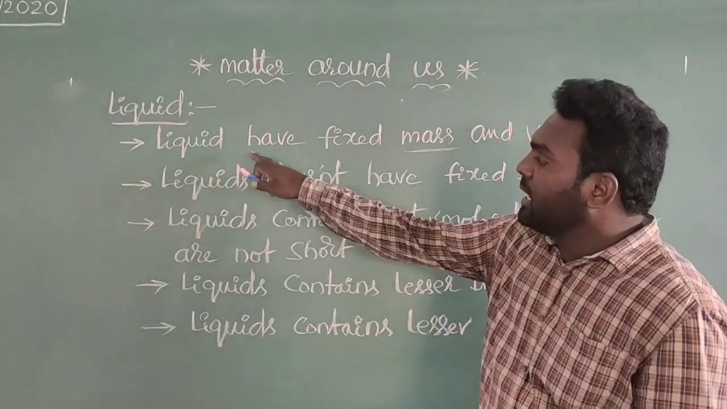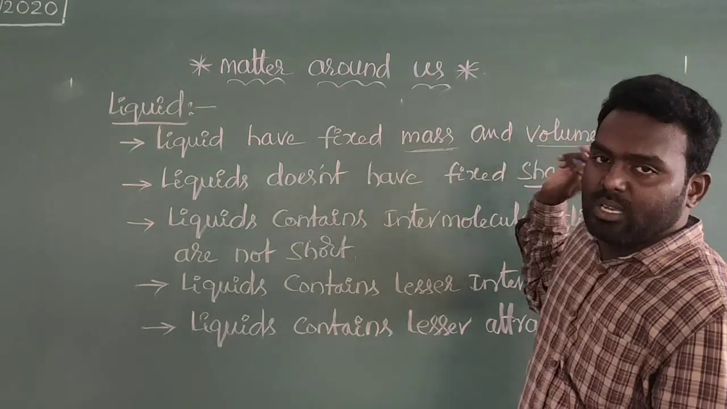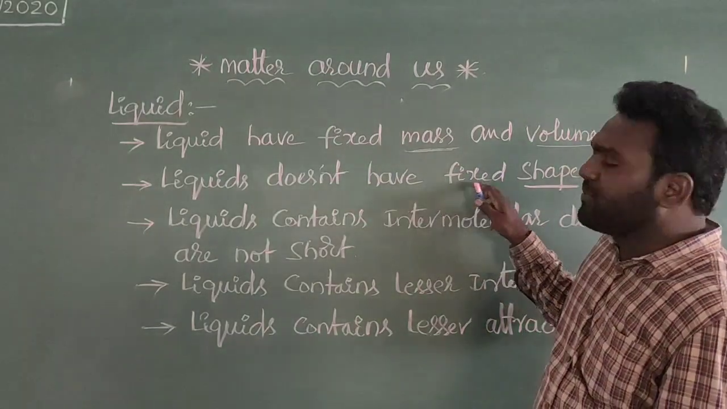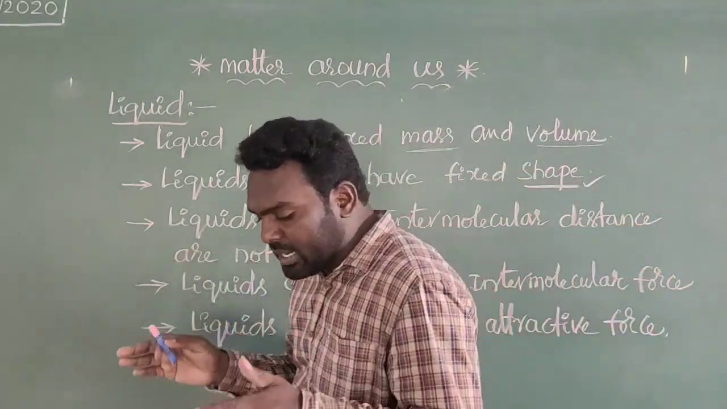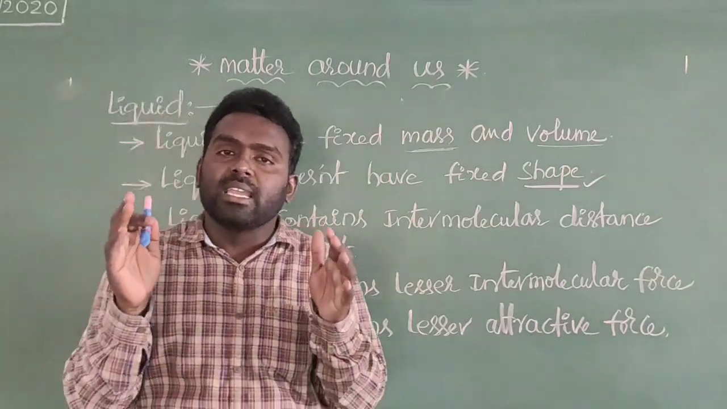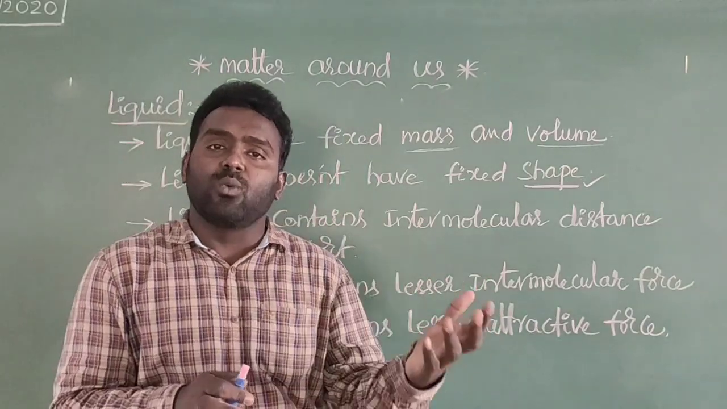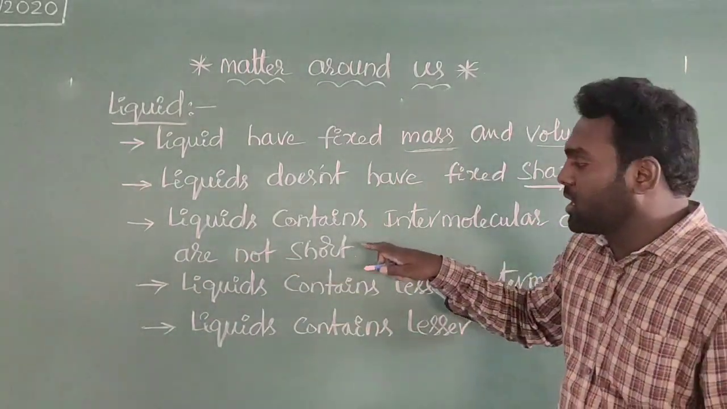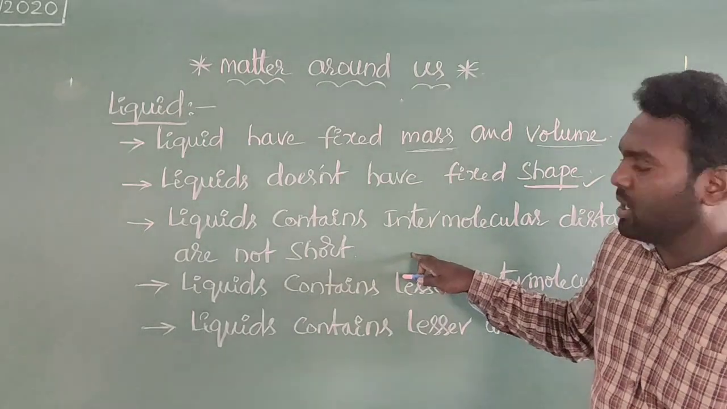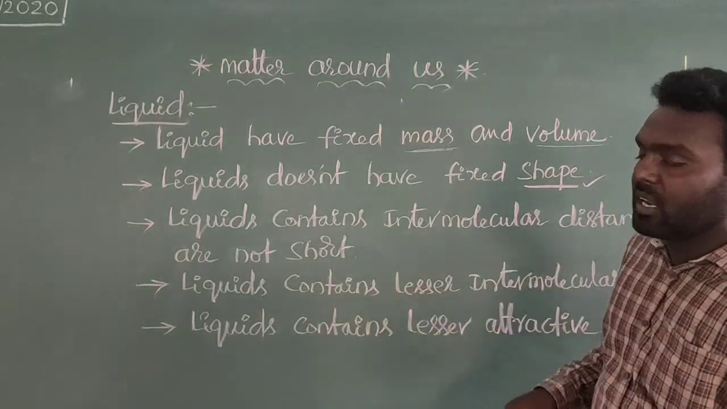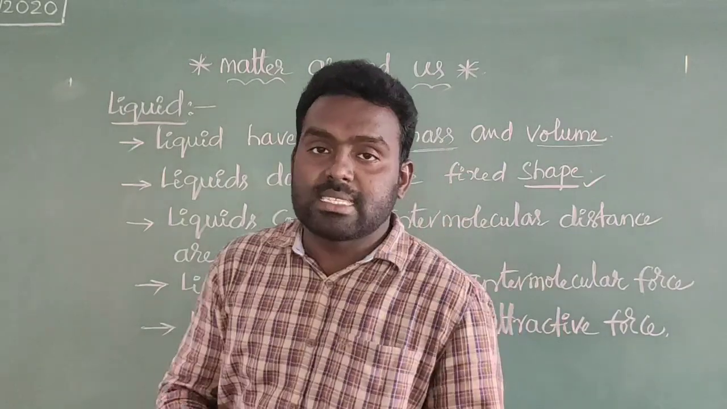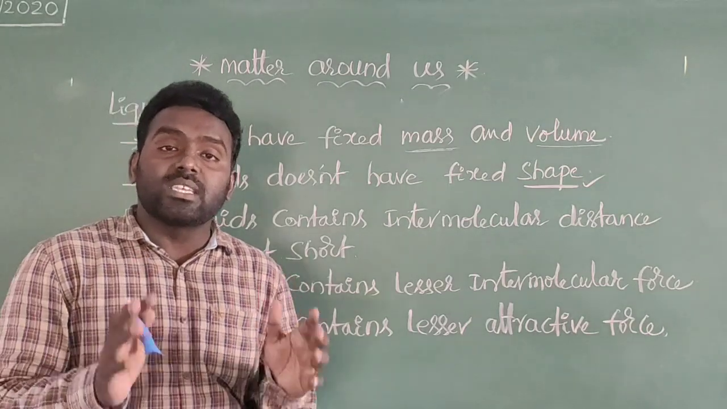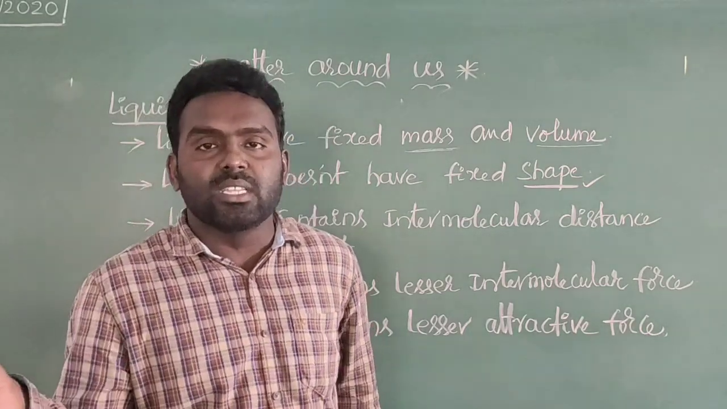Once again, liquids have a fixed mass and a fixed volume, and liquids do not have a fixed shape. These liquid molecules do not have any fixed shape, but they have fixed mass and fixed volume. At the same time, liquids contain intermolecular distance that is not short, and liquids contain lesser intermolecular force and lesser attractive force when comparing with the solid materials.